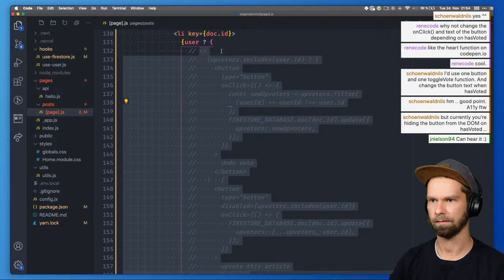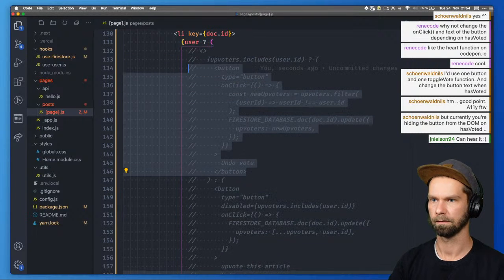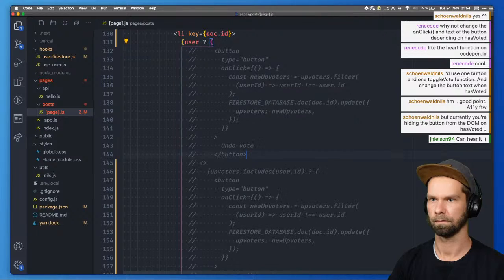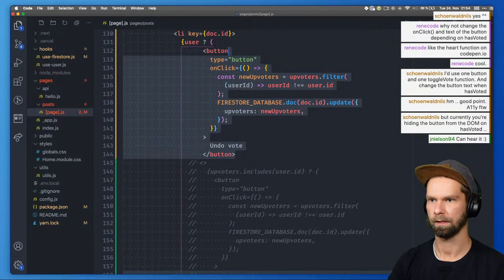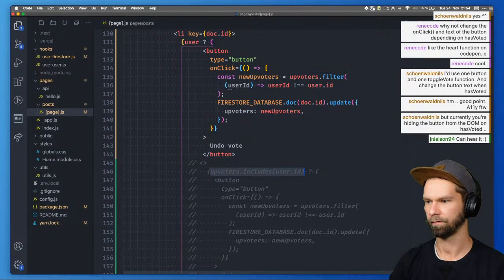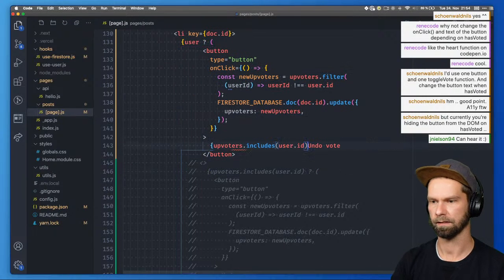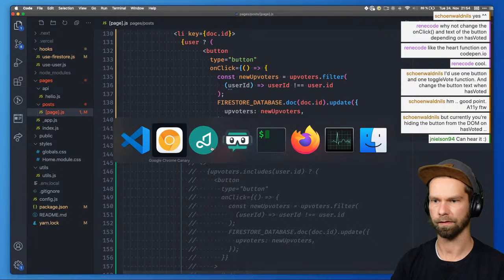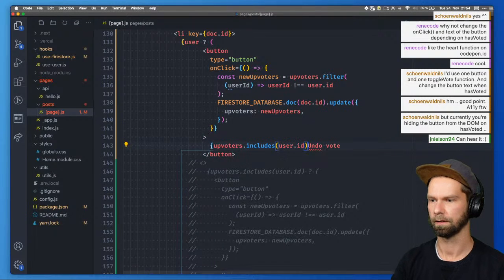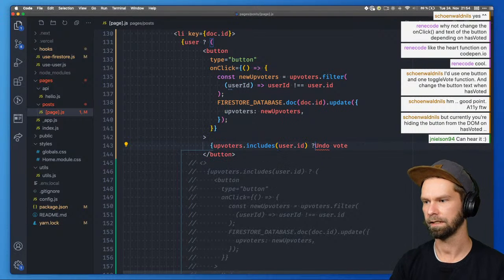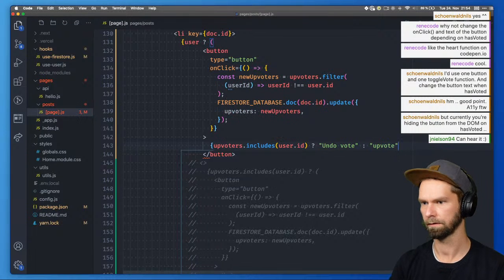And you said basically, let's grab the button, and then we would have a few conditions in here, which is: if the upvoters include the user ID, then do undo vote, otherwise upvote.